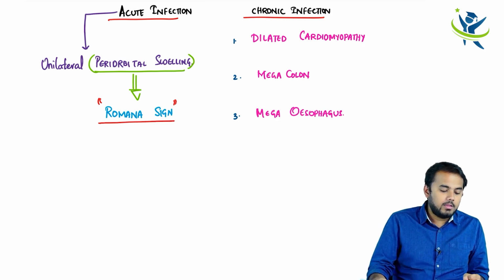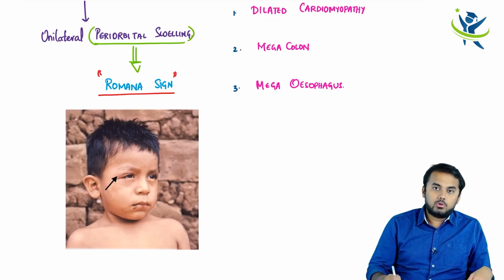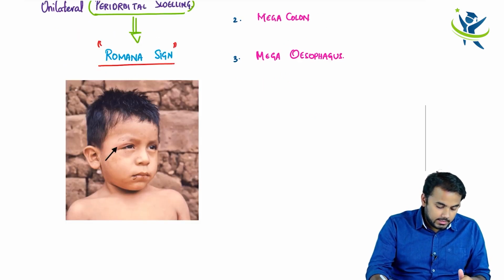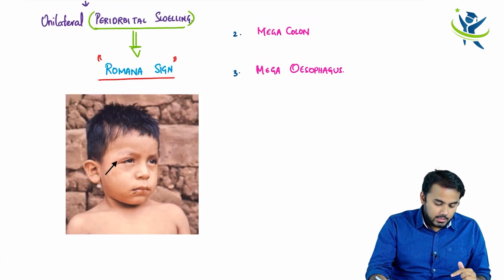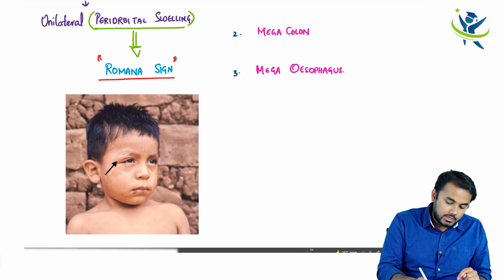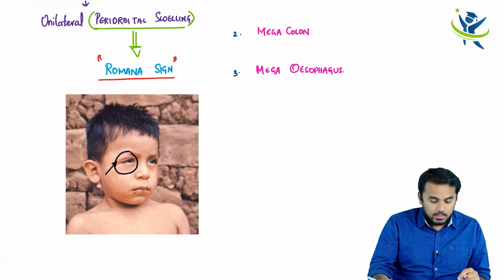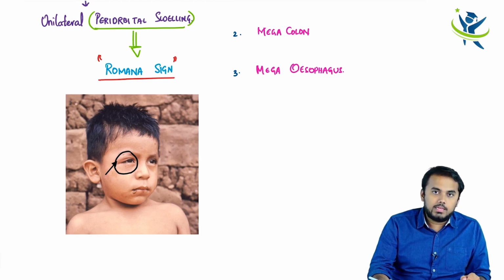He's going to have megaesophagus, right? So these are the three basic conditions. And what is Romana sign? The Romana sign is, as you can see here, this boy is having swelling only on one side of his eye, right? So there is unilateral swelling of his eye. So this unilateral swelling of his eye is called Romana sign, right?